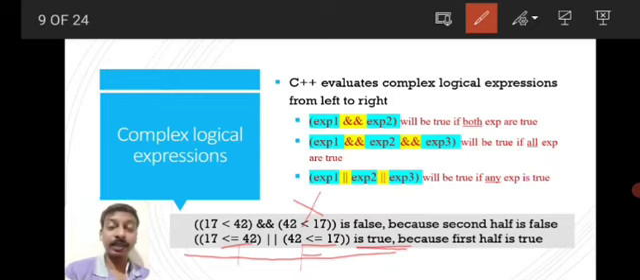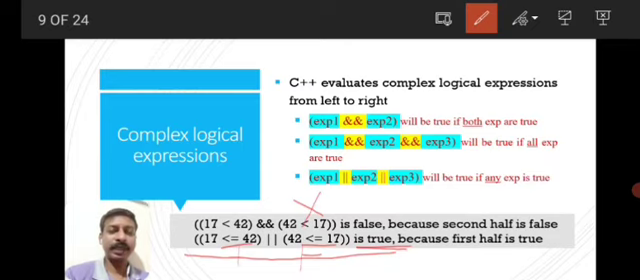Logic AND expression resembles multiplication. If 1 is true and 0 is false, you multiply. 1 into 0 is 0. That means true into false is false. Similarly, OR operation is addition. 1 plus 0 is 1. That means true plus false is true. So AND operation resembles our arithmetic multiplication and OR operation resembles arithmetic addition.